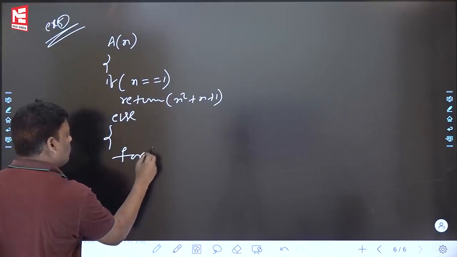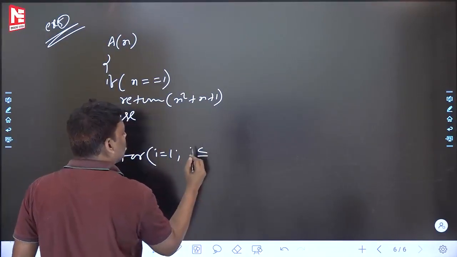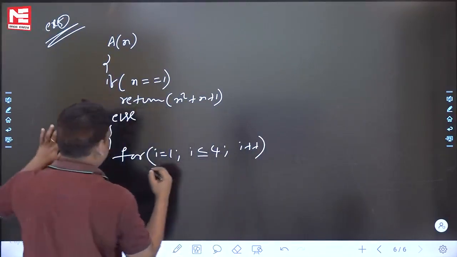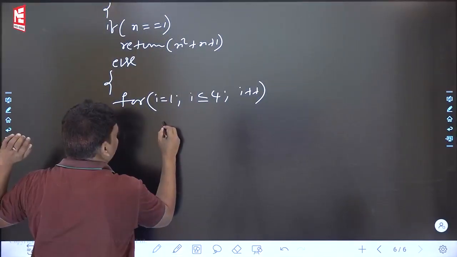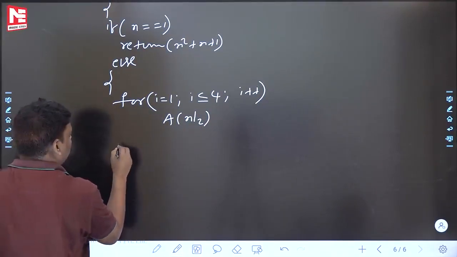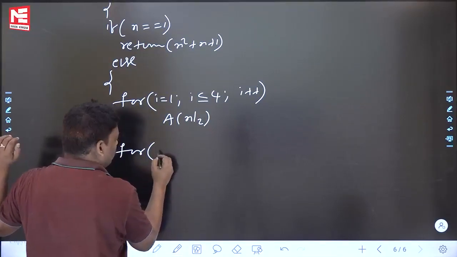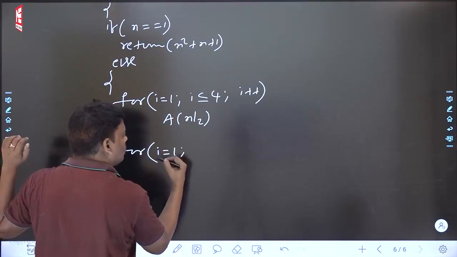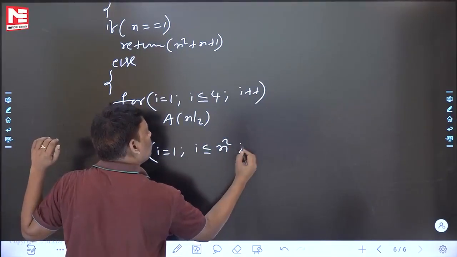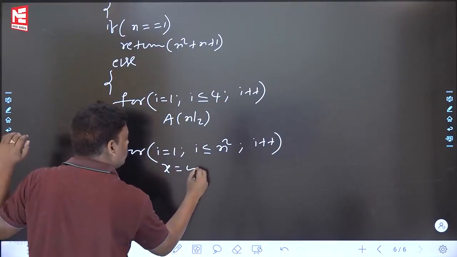For I is equal to 1, I less than or equal to 4, I plus plus, A of n by 2. For I is equal to 1, I less than or equal to n square, I plus plus, x is equal to y plus z.